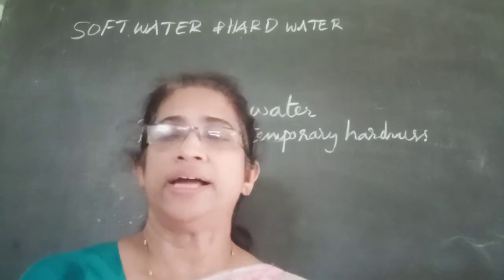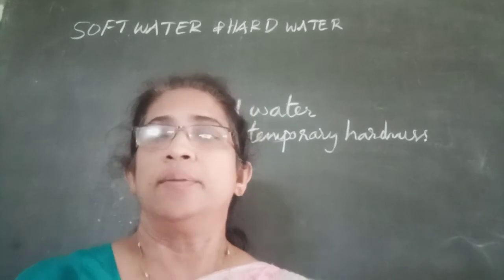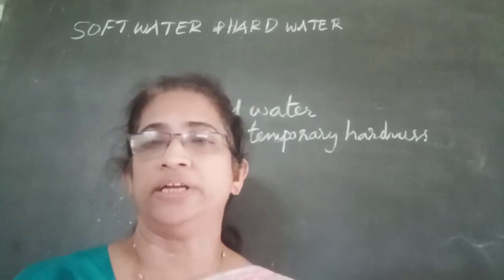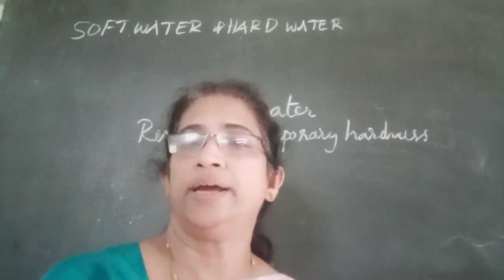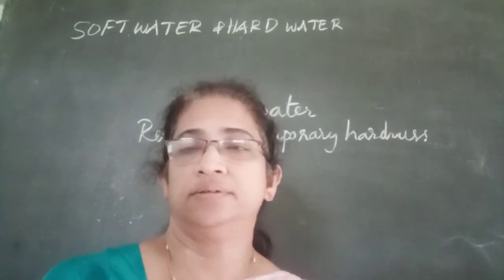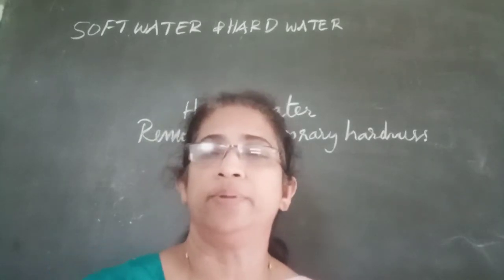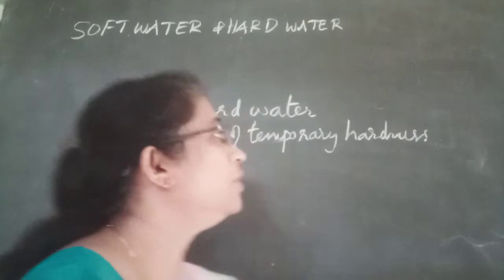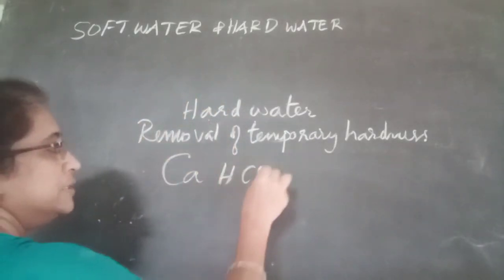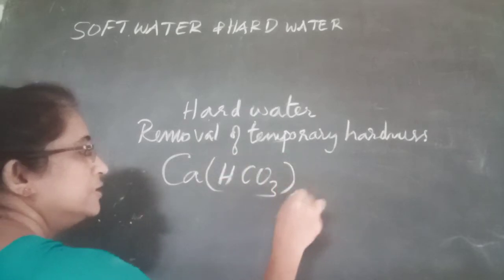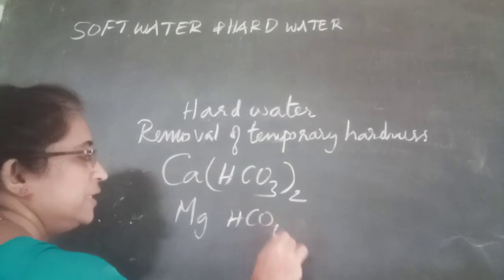Now, we know that temporary hardness of water is due to the presence of dissolved bicarbonates of calcium and magnesium, and it can be removed by boiling water. So the simple method is boiling. Let us write the equation. Temporary hard water contains dissolved bicarbonates of calcium and magnesium, isn't it?